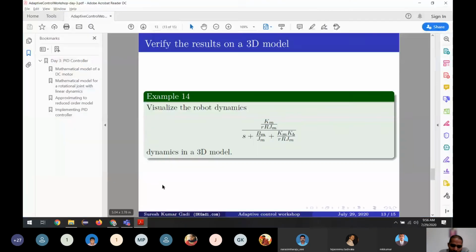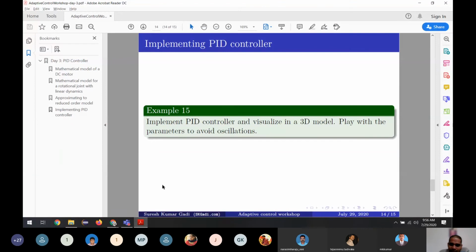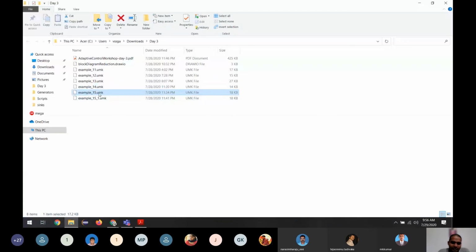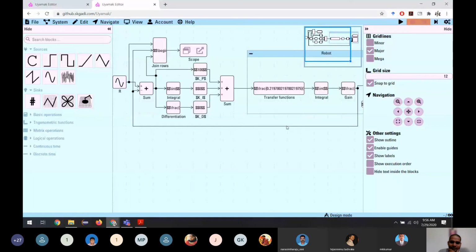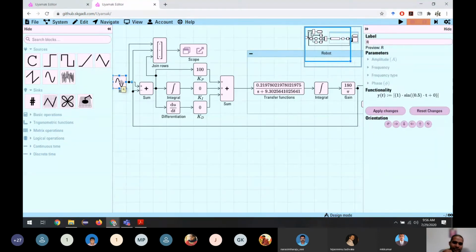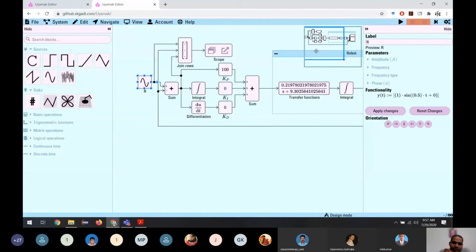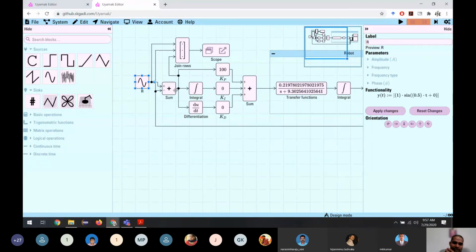So let's use the most famous controller, the PID. Let's apply a PID controller to this and see how it works. I'm not going into the theoretical part of the PID controller because it's a very famous controller. In a PID controller, this is the robot we have. And what we do is we find the error between the position we have right now and the position we want. The position we want is called a reference. The reference is what we want, and what we have is this value, and we want to give it to this. So we want to find the error.